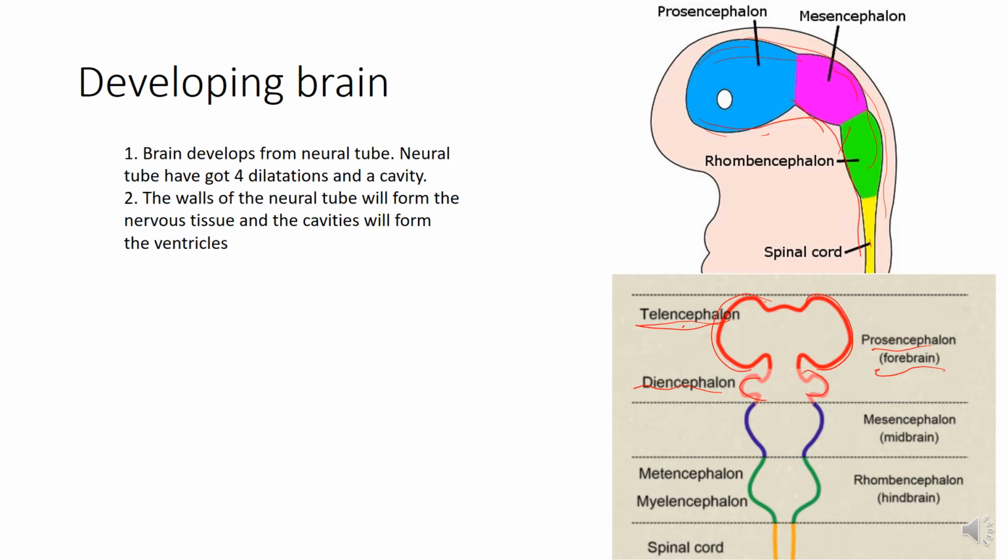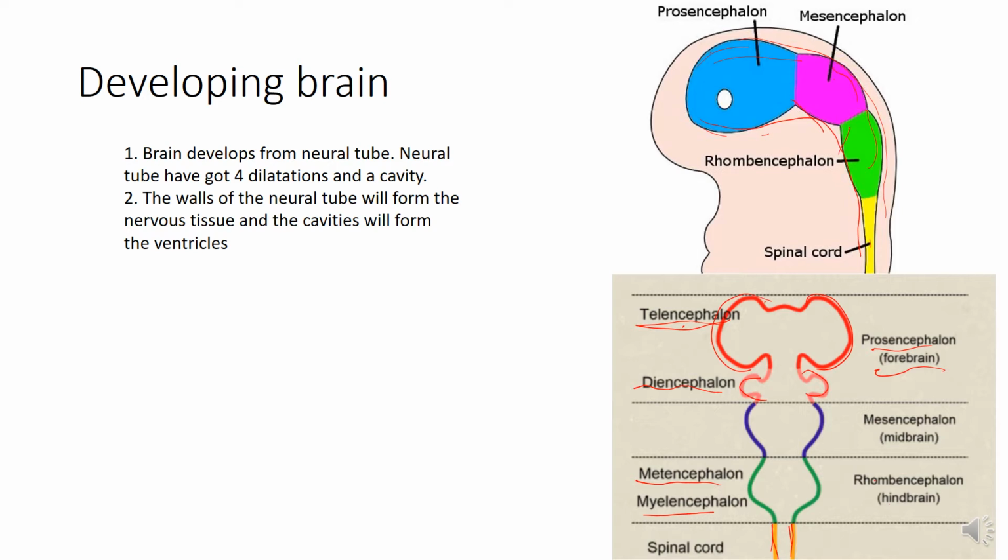Then comes the mesencephalon or the midbrain, and then the rhombencephalon or the hindbrain. This part consists of two dilatations, that is metencephalon and myelencephalon, and the rest of the tube forms the spinal cord.